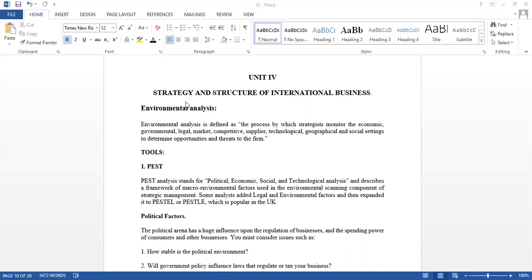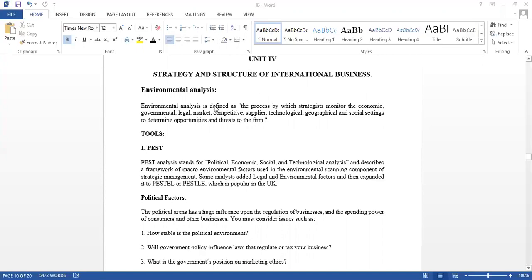Okay, so we all know what is a strategy. Strategy is nothing but an action plan. It is an action plan to implement an idea, or if you are doing some kind of work, we'll have a plan. Whenever you are running a business, we'll have a plan, right? So planning is one of the management activities. Once we have planned, we have to implement that plan through a particular strategy or through a particular action. So that implementation action or that action plan is nothing but a strategy. Previously we discussed this many times, right? So now this strategy and structure of international business we are going to discuss.